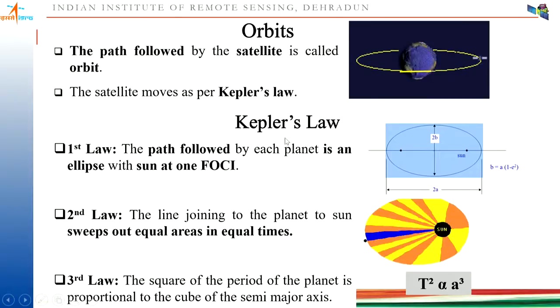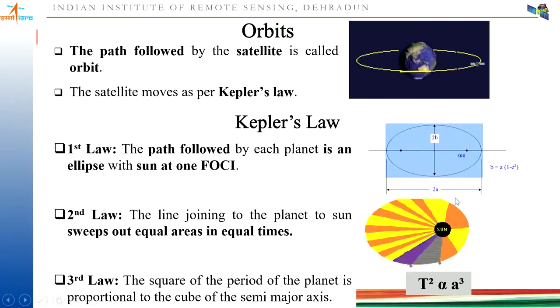So Kepler's laws: there are three laws given by Kepler. You can see here, whenever any planet is revolving around the sun, where the sun is considered as one of the foci. The first law is what? It is following an elliptical orbit. The second law is what? The line joining the planet to the sun sweeps out equal area in equal times.